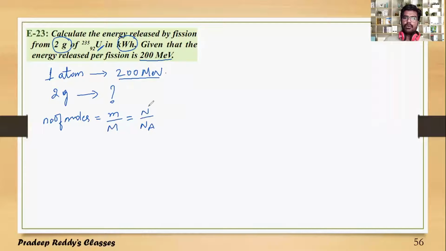I want to find the total number of atoms present in this sample. So N can be written as M divided by capital M, into Avogadro number.